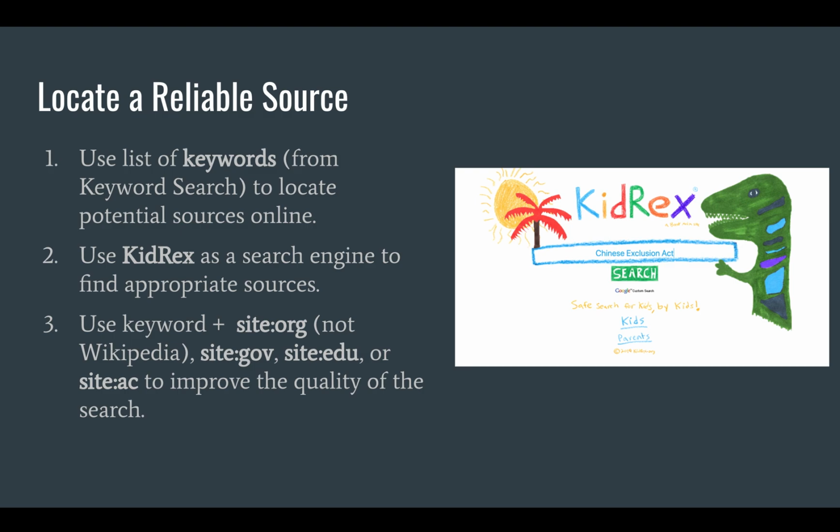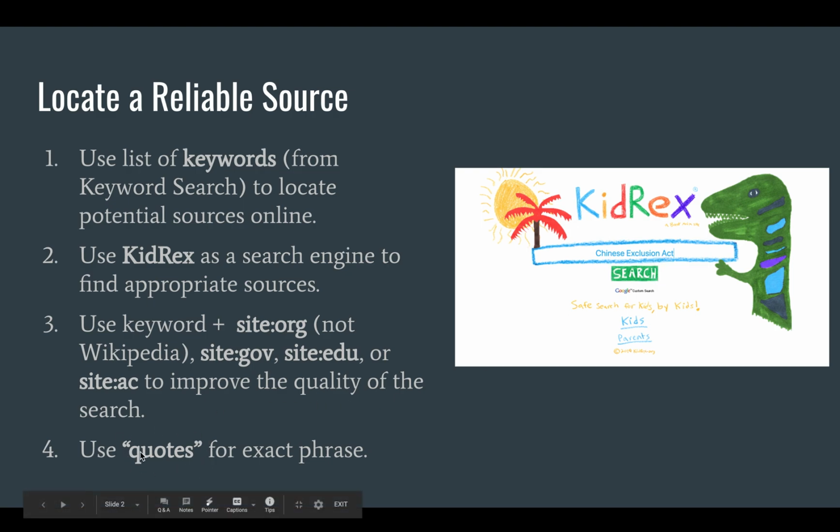Finally, use quotes for exact phrasing. If I want to find a source that has the exact phrase Chinese Exclusion Act in it, I will put quotes around it. If I don't put quotes, then it's looking for a source that just has the words Chinese, exclusion, and act somewhere in it. So if you want this exact phrase, put quotes around it.